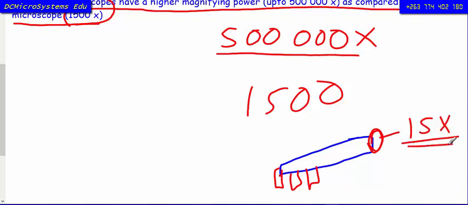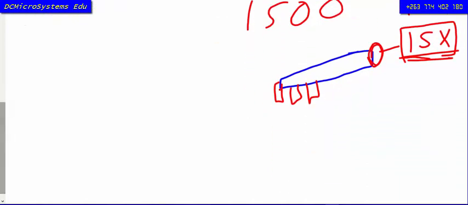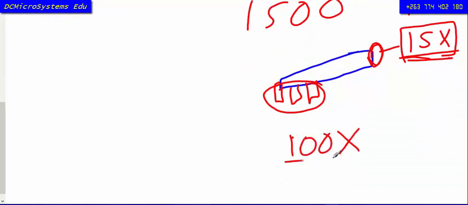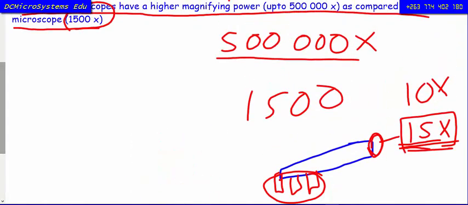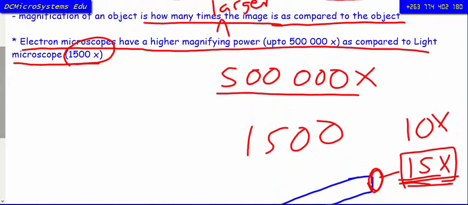There are those that are 10 times, and then those that are 15 times. And then when it comes to the objective lens, the largest is the one that is 100 times. So if you say 100 times 15, you get 1,500. So the maximum magnification that you can obtain from a light microscope is 1,500 times.